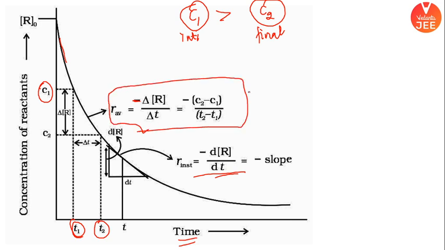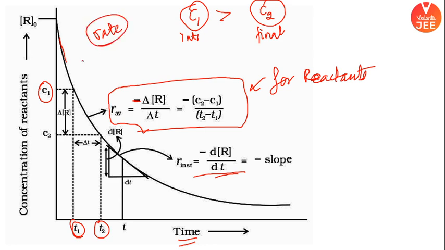This is your average rate for reactants. This is a very important point, that reactant concentration is decreasing with time. That's a very good example and a very good graph to know, right? This is the industrial method of finding rate. In industry, they find rate by this method only. They take the initial concentration, check after some time what the concentration is, and they find the speed of the reaction. They find it like this.